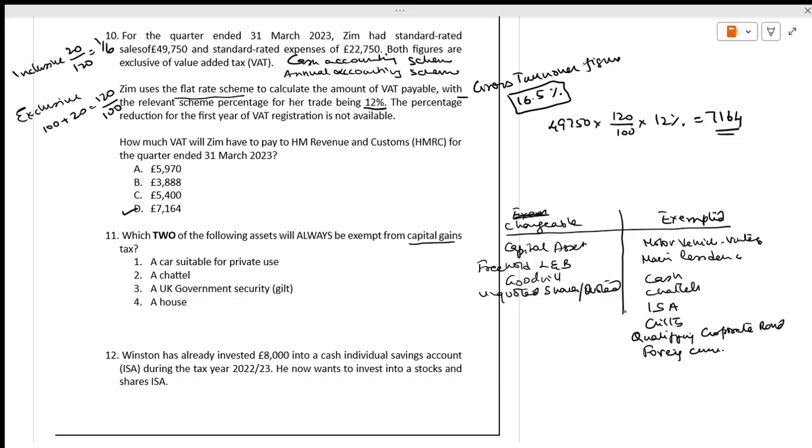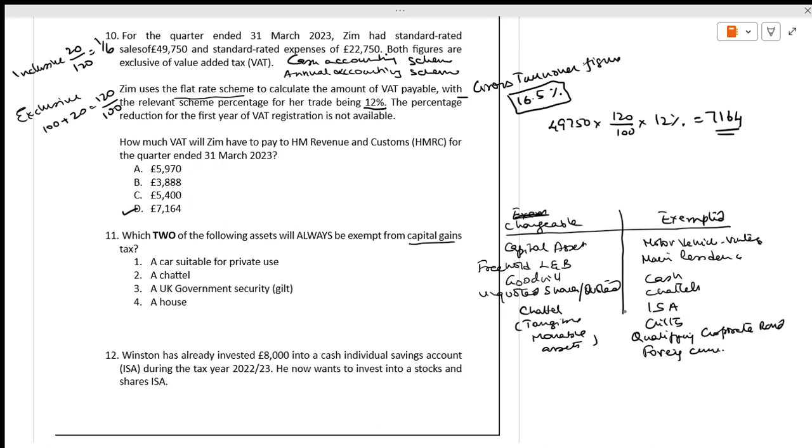Which two of the following are exempted? Chattels comes in both the cases. That is the reason we have to be very, very clear. We are talking in terms of tangible, movable assets. So here also we will come to chattels.